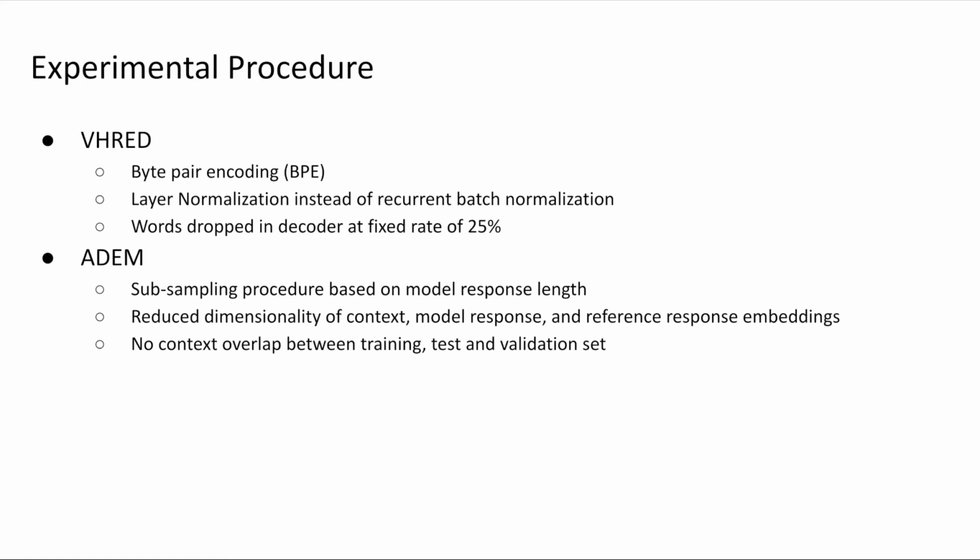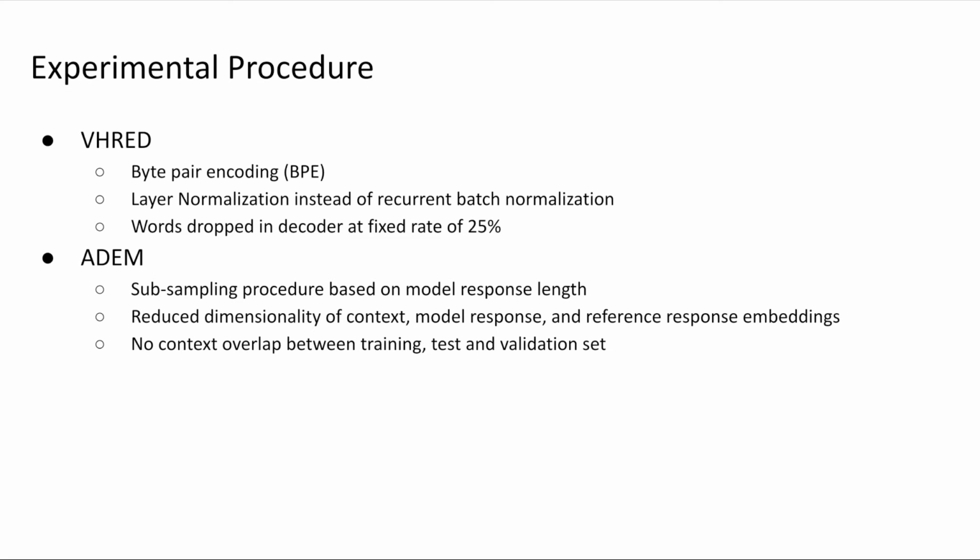For the Adam model training, we use a subsampling procedure. So here what we do is, we take the model responses and place them in bins on their length and score. Then we oversample across these bins. So we pick samples from bins with the same score. So this way we get varied length responses having the same score, and the model does not use response length to predict the actual score. Because humans usually score shorter responses with high scores.